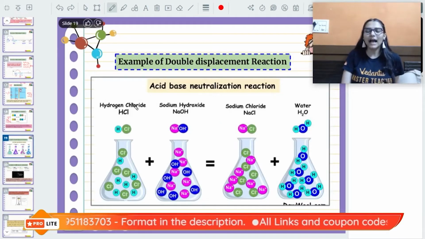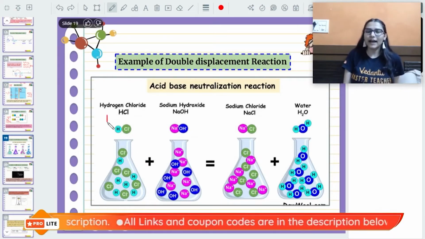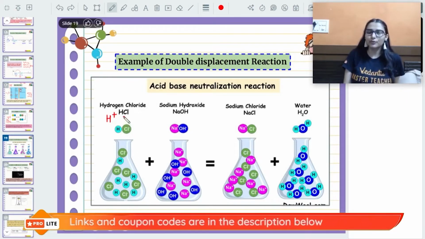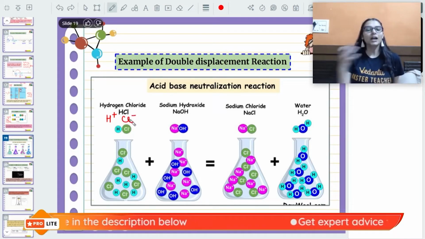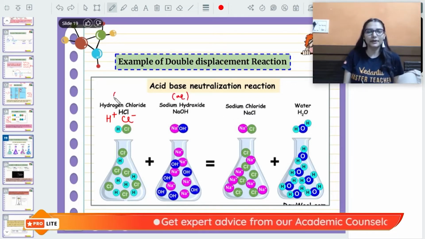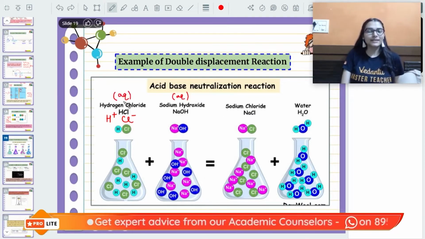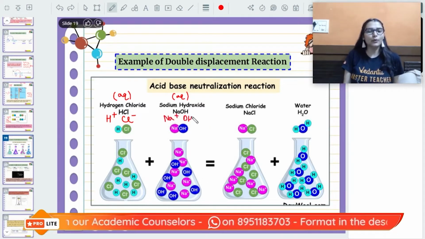We are having hydrogen chloride aqueous solution. So aqueous solution of hydrogen chloride will have H plus ions and chloride ions. We are mixing it with aqueous solution, that is, in water. Aqueous solution of NaOH will have Na plus ions and OH minus ions.